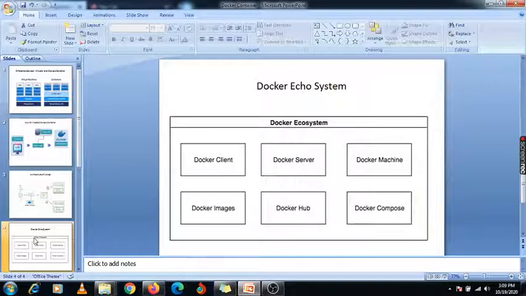So these are the basic concepts of Docker, its architecture, how it works, and the Docker ecosystem. There are multiple things we have already discussed in this session.